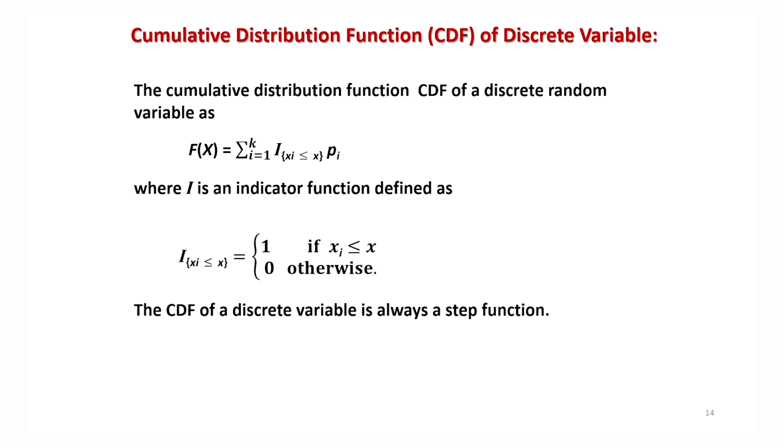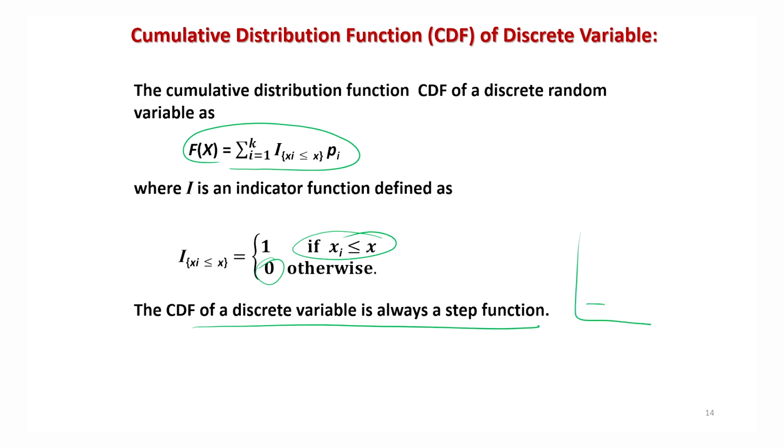Similarly, in the case of a discrete random variable, we can define the cumulative distribution function like this: F(x) will be equal to the summation, i goes from 1 to k, of pi times an indicator function, meaning we take the value 1 if xi is less than or equal to x and 0 otherwise. The difference between the CDF of discrete and continuous random variables is that for a discrete random variable, the CDF is always a step function like this one, whereas for a continuous random variable, it will always be a continuous increasing curve, like this.